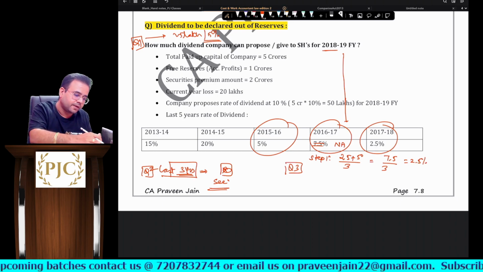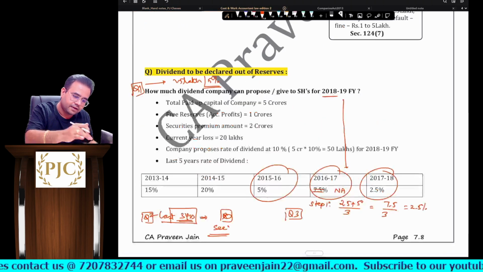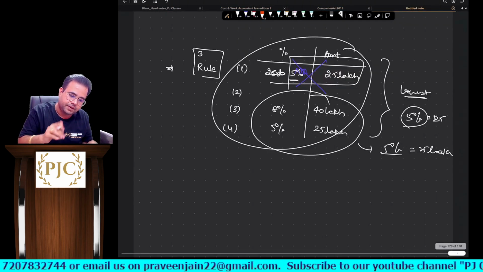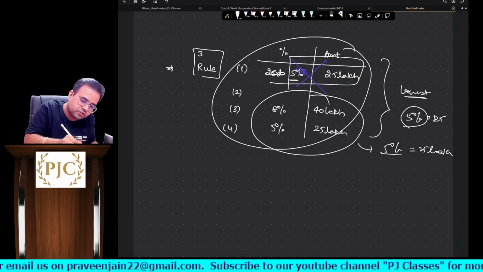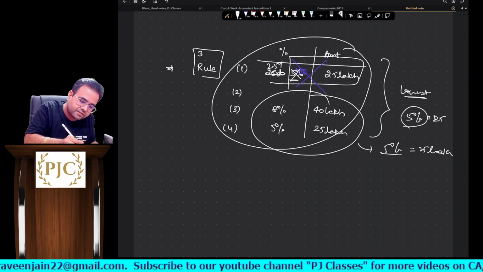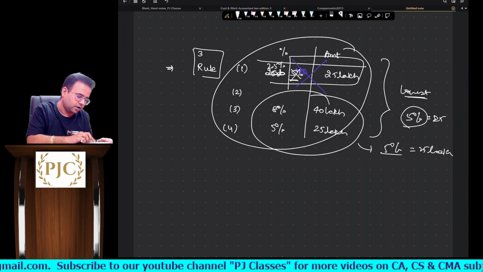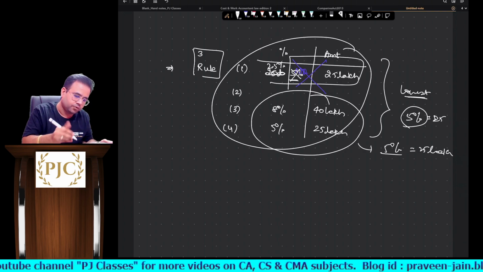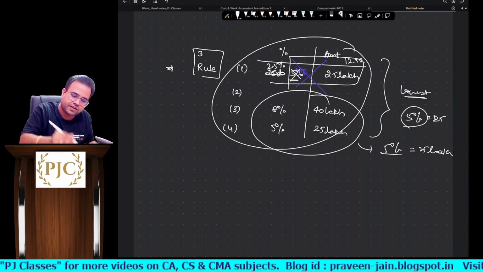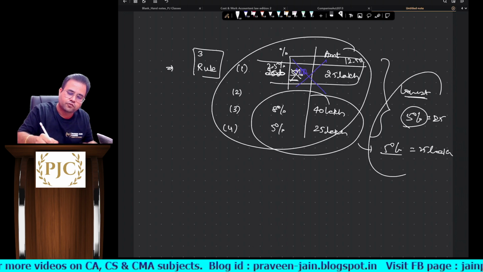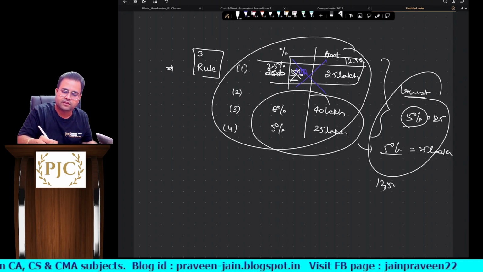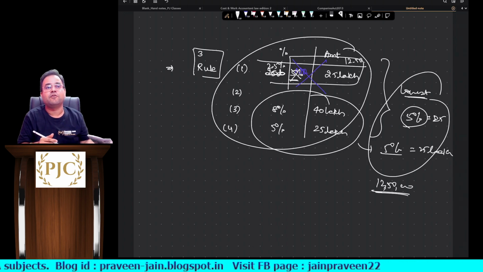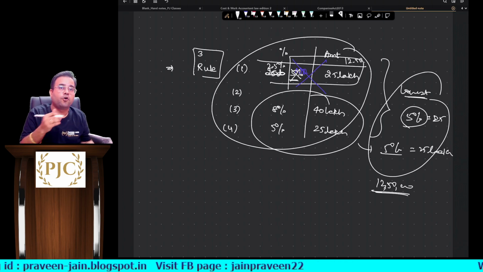So don't you think ऐसे केस में this limit will now reduce, sir? So this will become 2.5%, and 2.5% of 5 crore will be around 12.50 lakhs, or 12 lakhs 50,000, sir. So ऐसे केस में it will be 12 lakhs 50,000 only, sir. I hope you are understanding, sir.